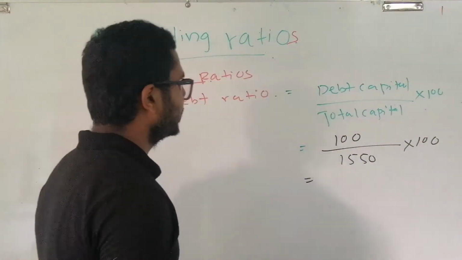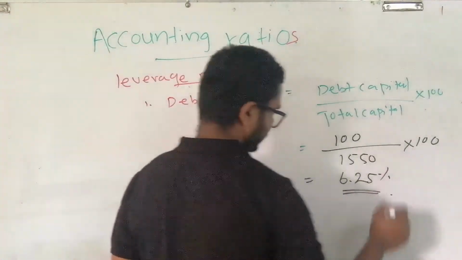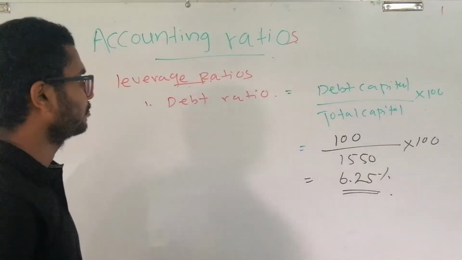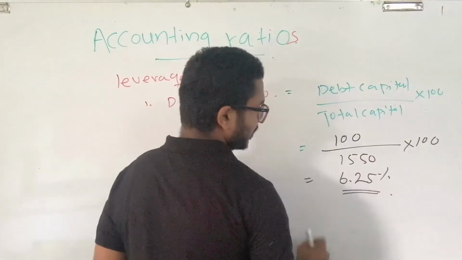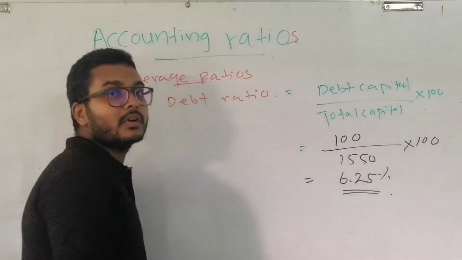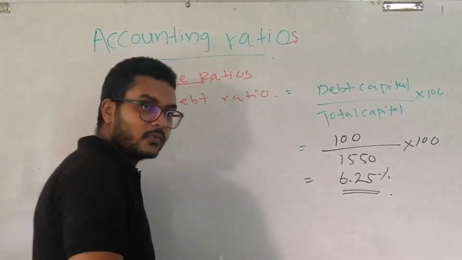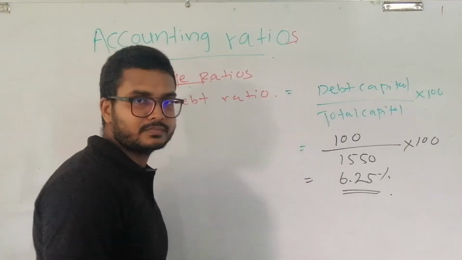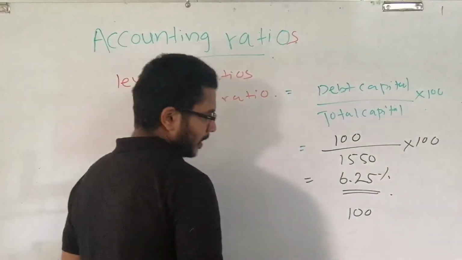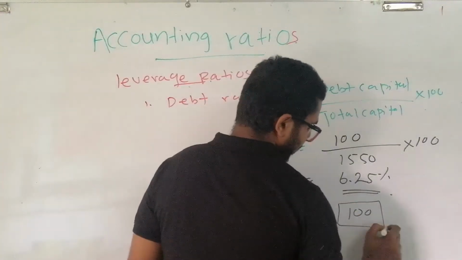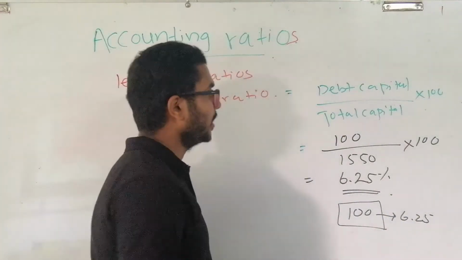When we take this as a percentage, it is 6.25. What does this mean? This means that when we take 100 rupees worth of capital, 6.25 worth of that capital is financed by debt capital.